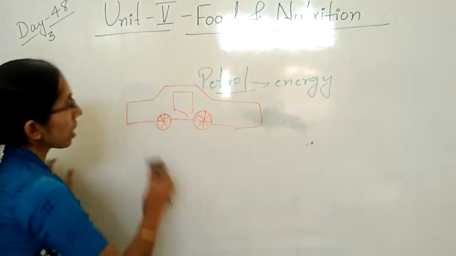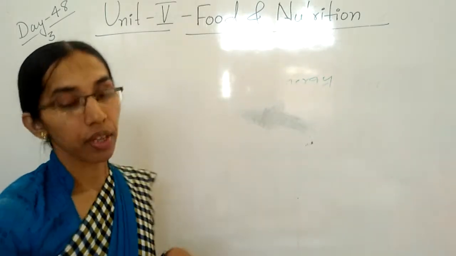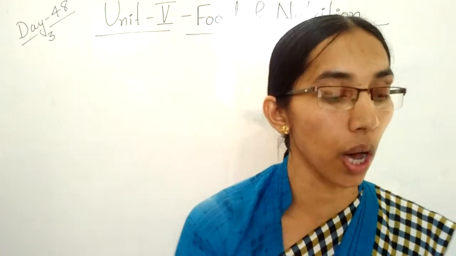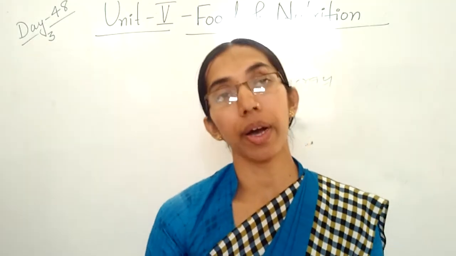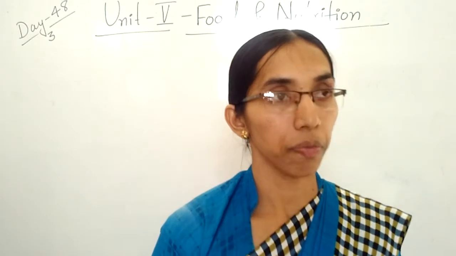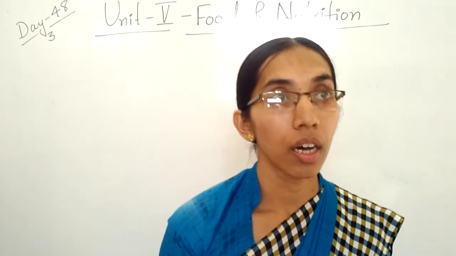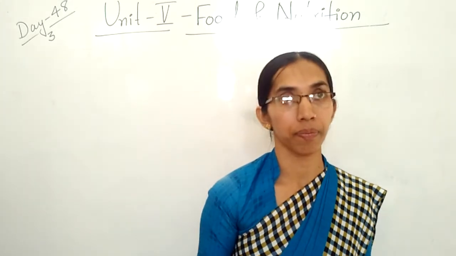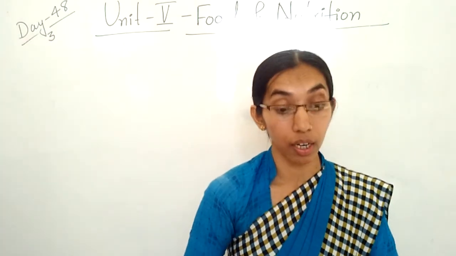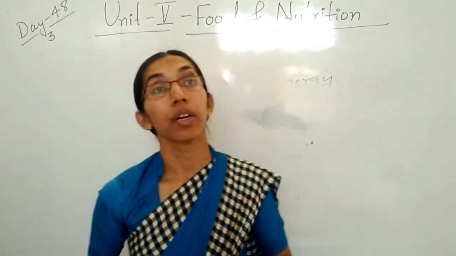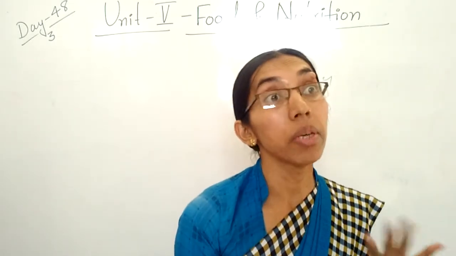Nutrients are very useful substances in our food that are essential for the growth and maintenance of our bodies. We don't know in which vegetables and in which fruit which nutrients are there, so we have to eat all kinds of vegetables and fruits, children, to get carbohydrates, fats, vitamins, and minerals.